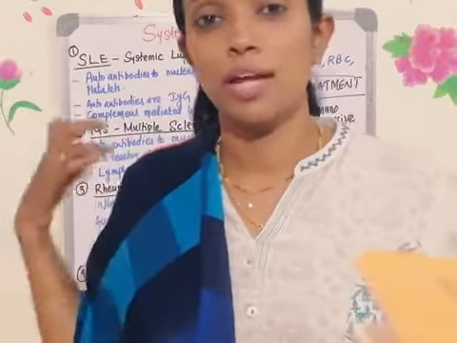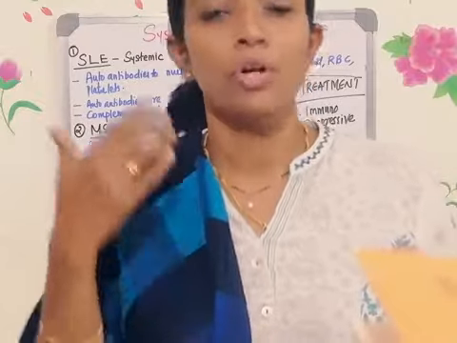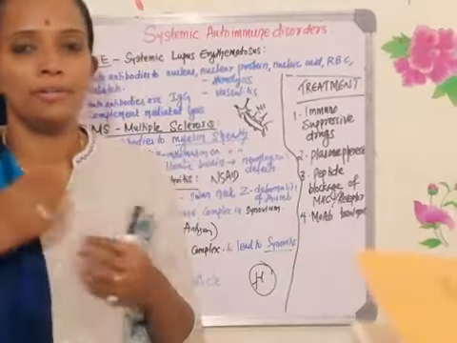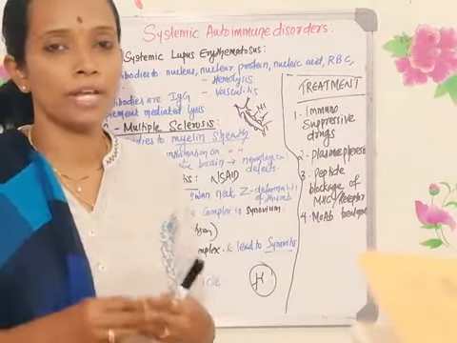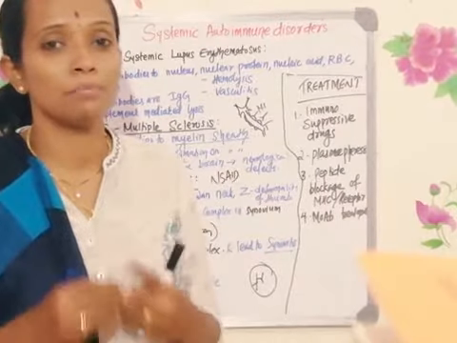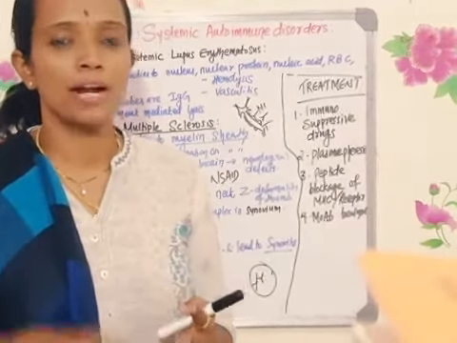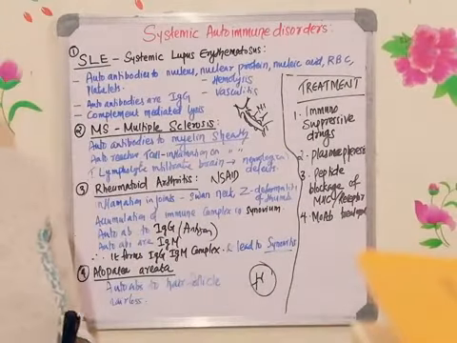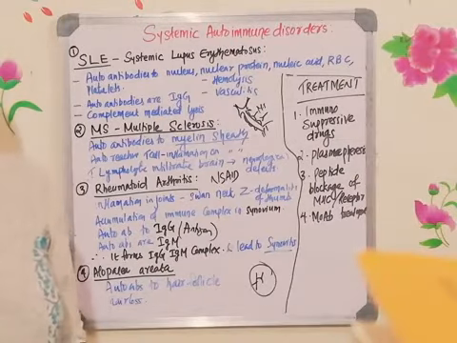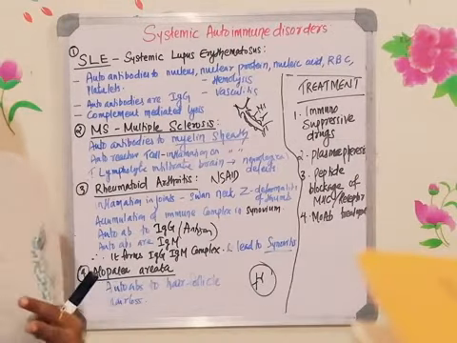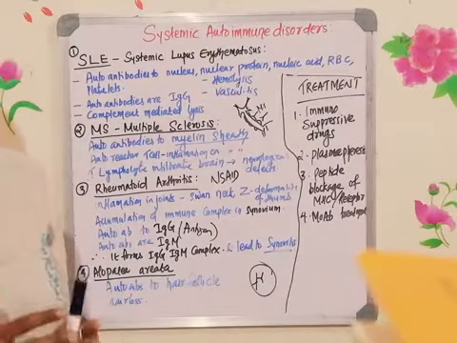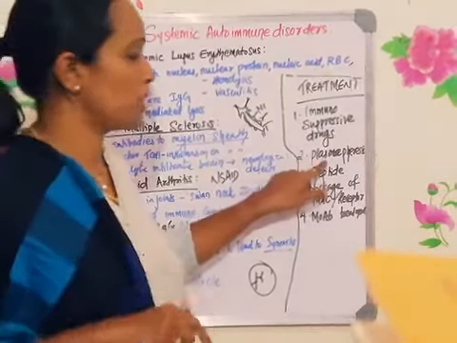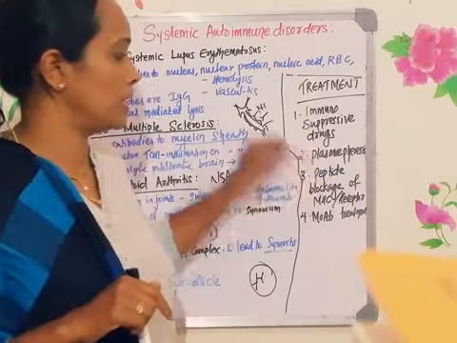Similarly, those who can afford the cost of plasmapheresis have to go to the hospital once in 15 days or so, and remove the antigen antibody complexes accumulated in the serum by a process called plasmapheresis. Usually it is done by centrifugation and passing the blood through a semi-permeable membrane, which will remove all the antigen antibody complex. There are different types of plasmapheresis. One type is used for the separation of blood cells. But in this case, we are looking at the separation of antigen antibody complex formed in the serum.